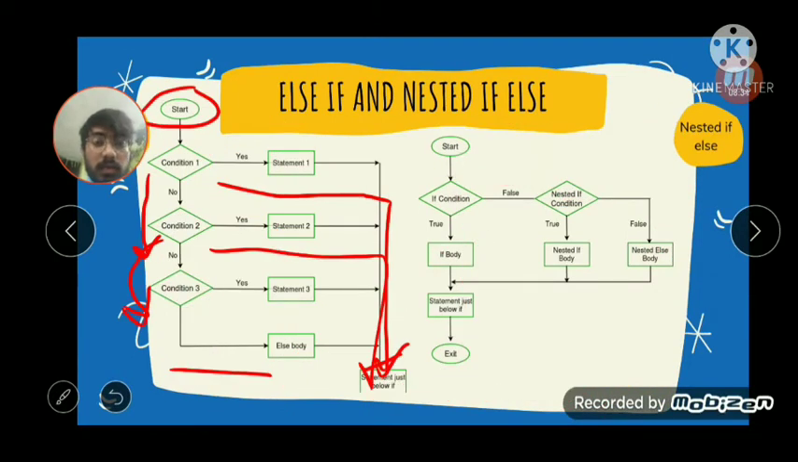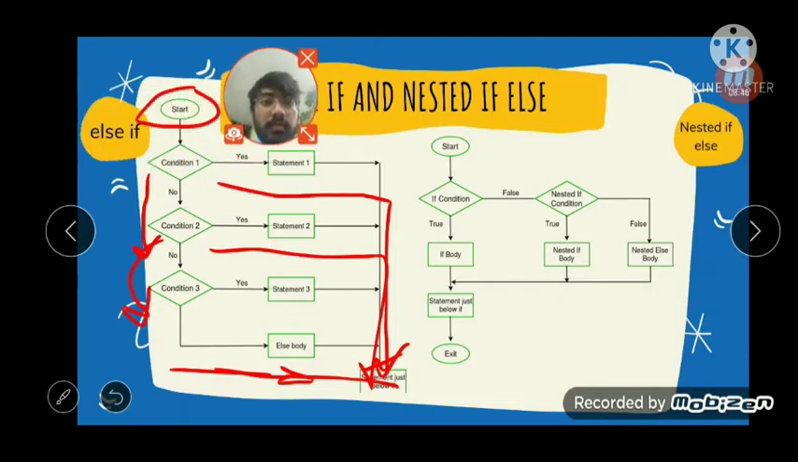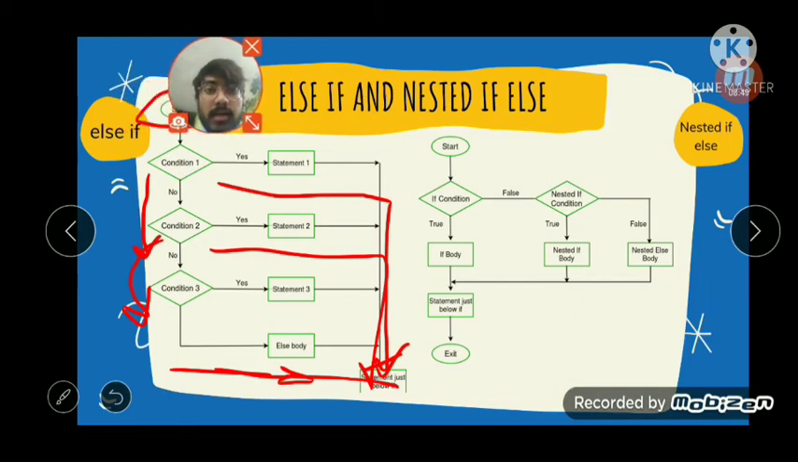So if the third condition is also false, then it will consider the else body, and the else body will be executed. So we will get an output according to this. So what is the major difference between if and else if? If we use if, we have just one condition to be checked. But if we have multiple conditions which are to be checked simultaneously, we have to use else if.